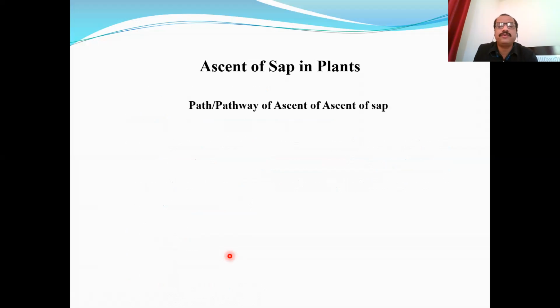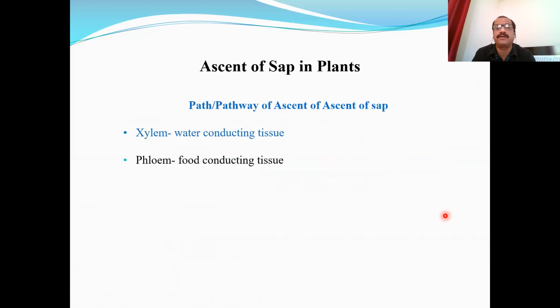Initially it was not known what the pathway of ascent of sap is, but nowadays it is a very well known fact that xylem is water conducting tissue. Ascent of sap takes place through xylem, and phloem is food conducting tissue. Whatever food material is synthesized inside the leaves is transported towards the storage region, usually roots, through the phloem, and that is called translocation of food. That can be called descent of food material.